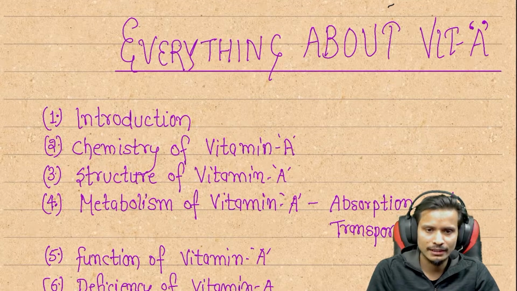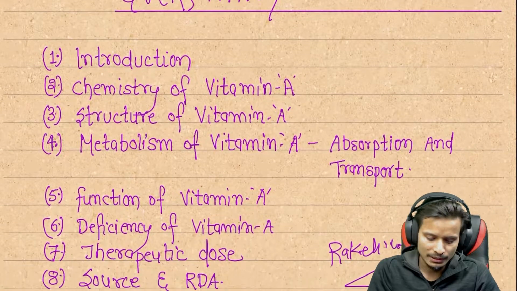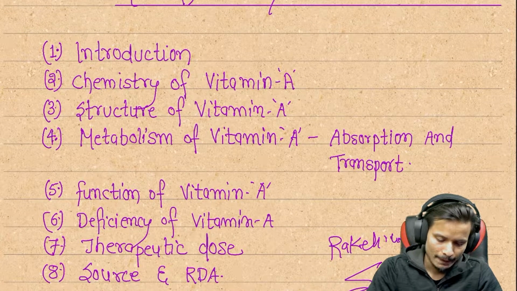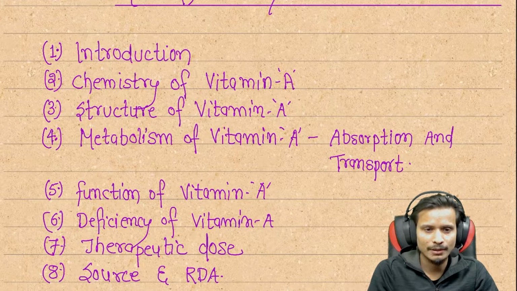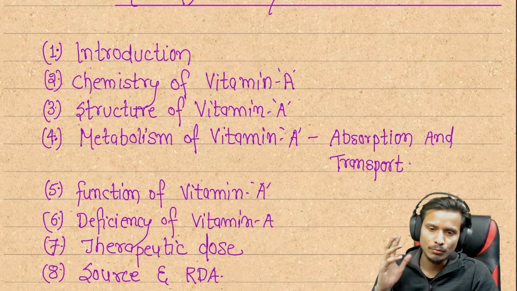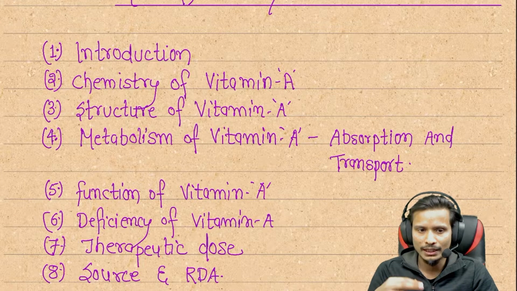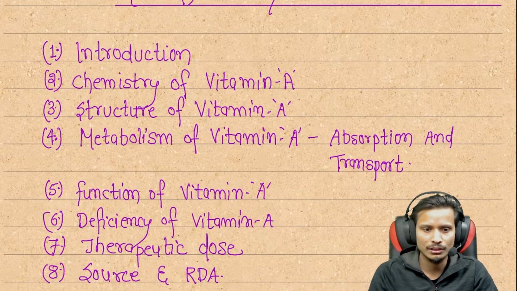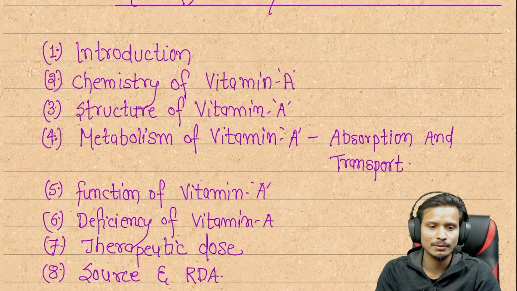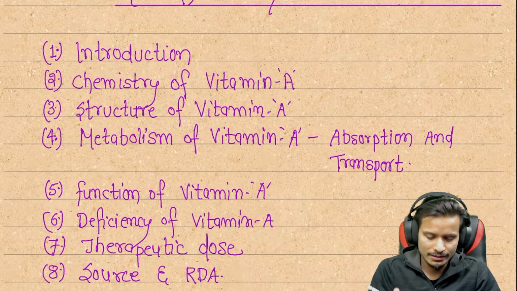Now we are discussing vitamin A, and these are the main parts we are going to discuss here: the introduction, then chemistry of vitamin A, then structure of vitamin A, then metabolism, how inside our body vitamin A performs its action, then function of vitamin A, then deficiency of vitamin A, therapeutic dosage, sources of vitamin A, and RDA of vitamin A, that is the recommended daily allowance. Now let's start our topic.